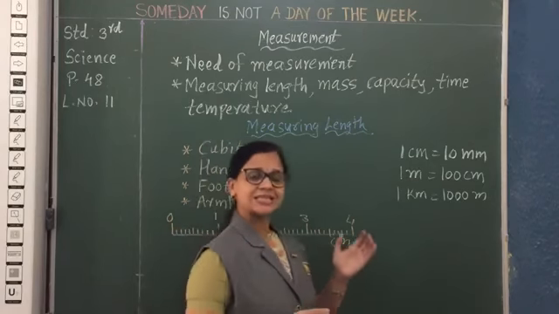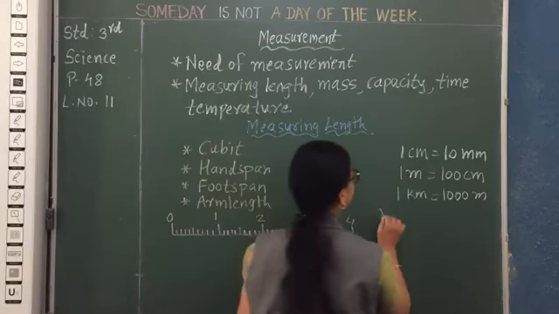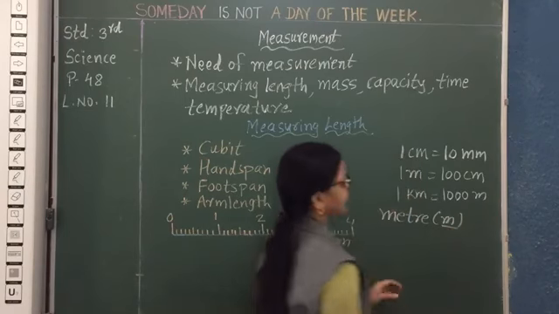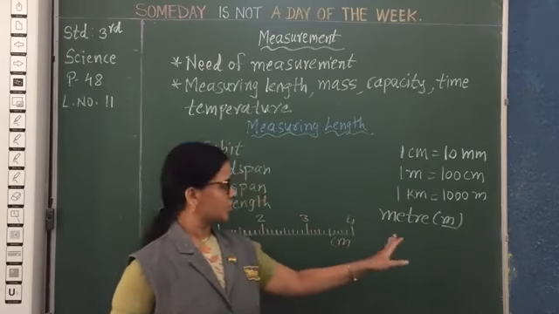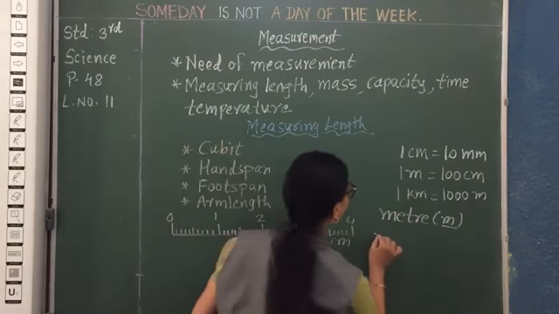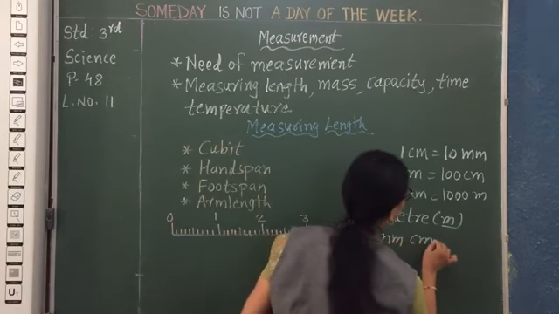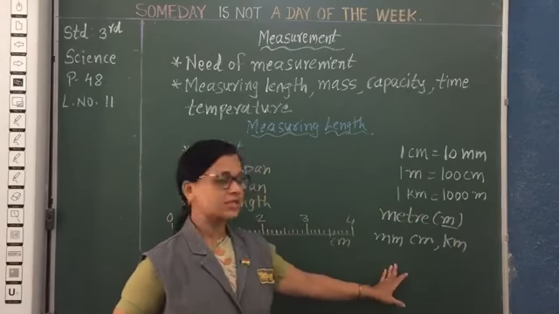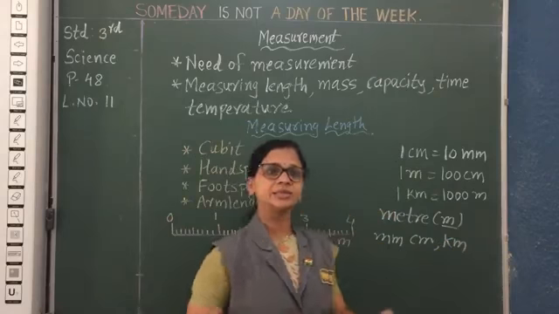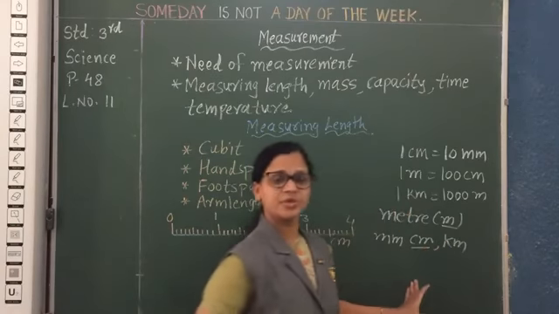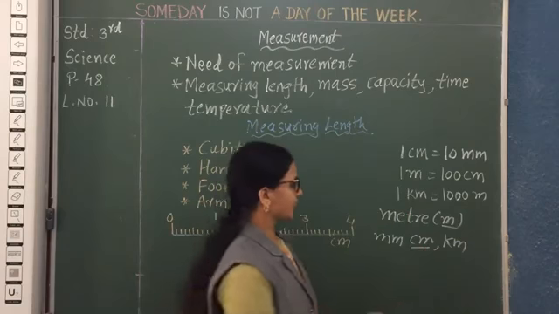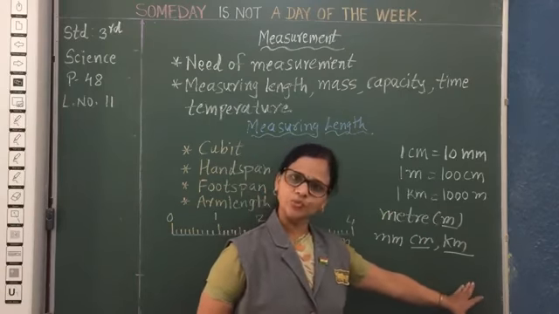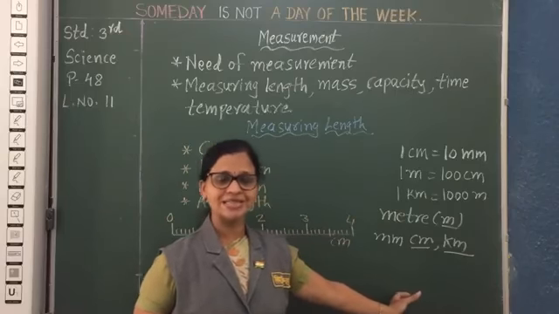The standard unit of measuring length is the meter. In short form we write it as m. Besides that, some other units are also there: the millimeter, the centimeter and the kilometer. If you measure a smaller length, we can use the centimeter, and if you want to measure a longer length, then we can use the kilometer. In this way different units are there.